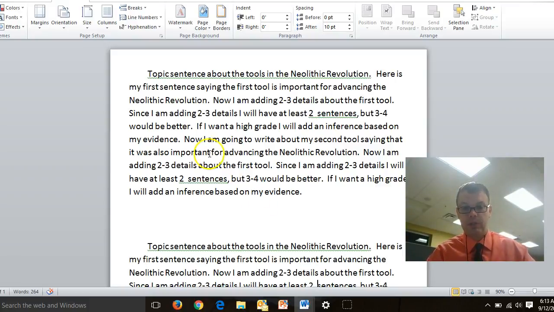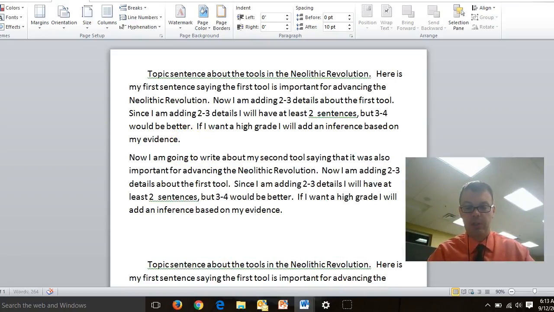Now, this can be 1 body paragraph, like I told you. To make it a second body paragraph, that's all I do. I want to write it like 2 body paragraphs or 1. Choice is yours. I'm okay with 1 large body paragraph. I'm okay with 2 smaller body paragraphs. Either way works. This will be due, and you will turn it in when you walk into class tomorrow with your notes and everything.